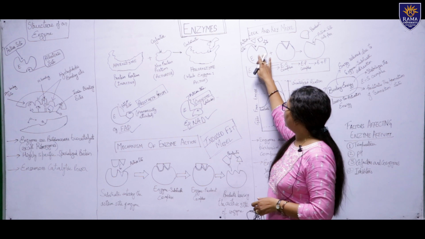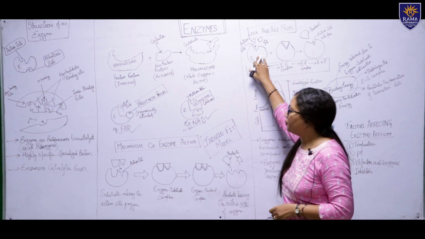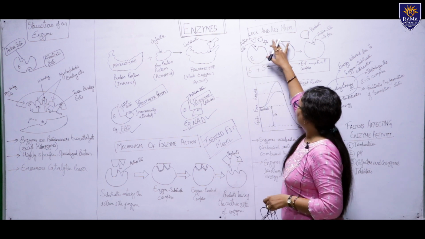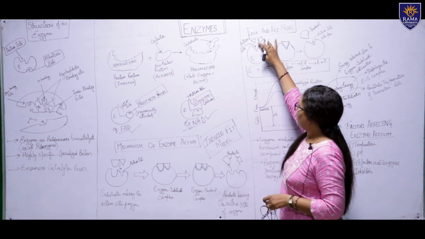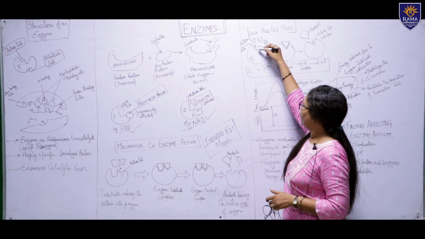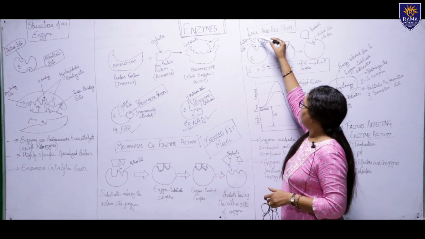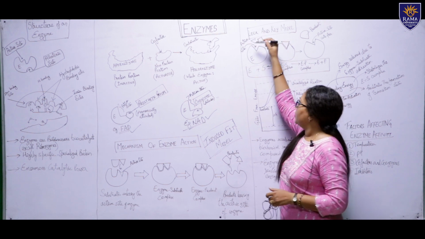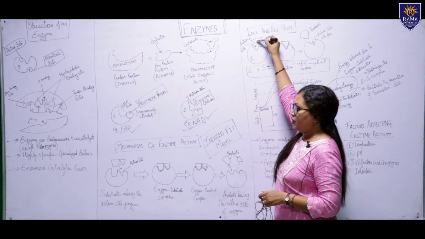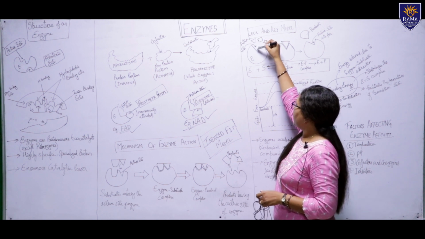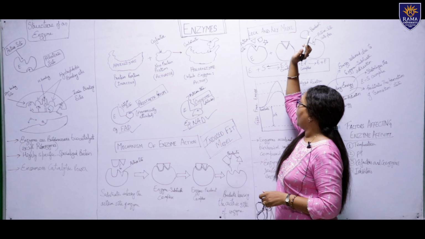This property of enzymes is called substrate specificity. Suppose there are different substrates which do not structurally resemble the active site. Out of a mixture of all those substrates, this enzyme will favor only this substrate, because its structure resembles the structure of the active site.